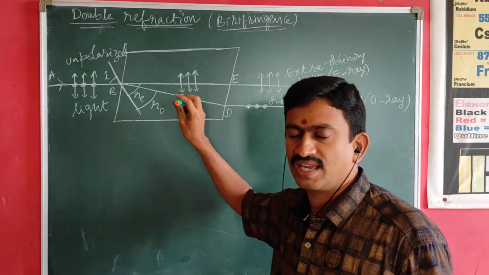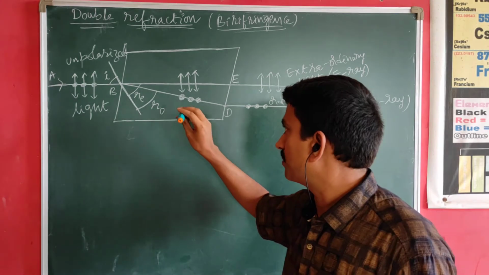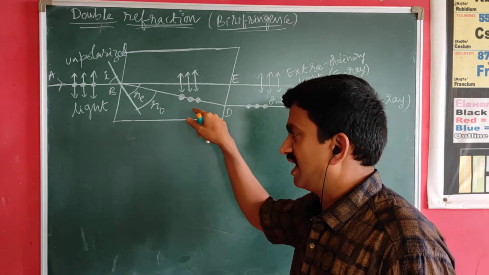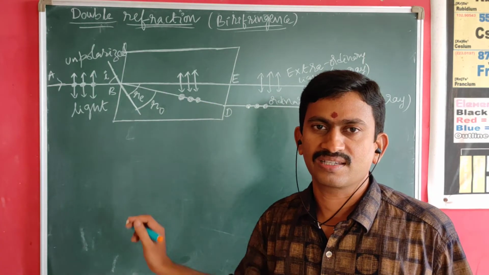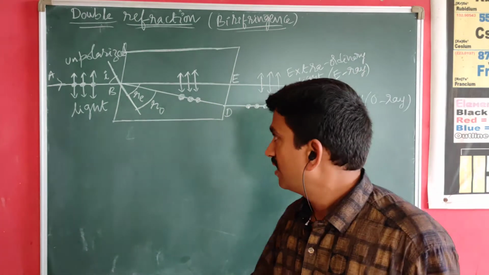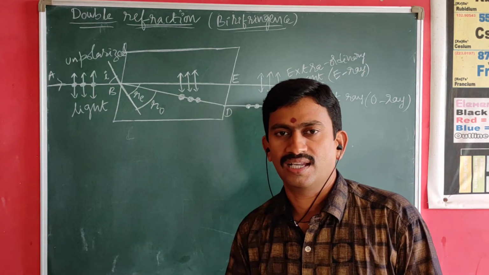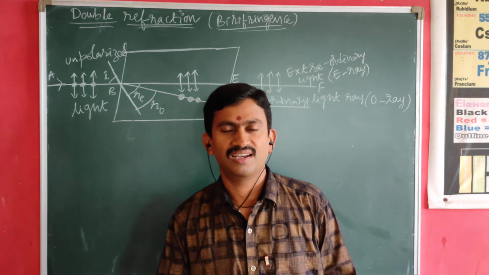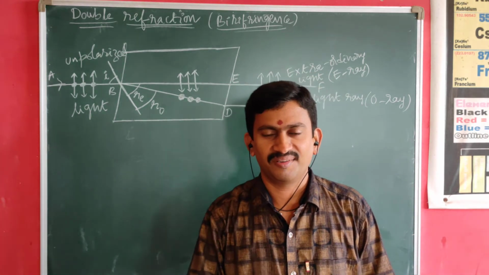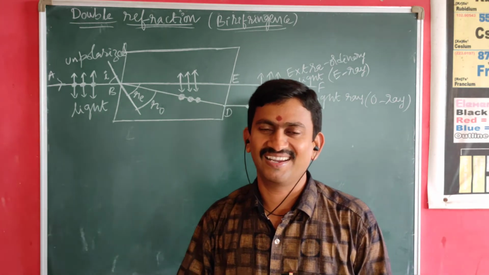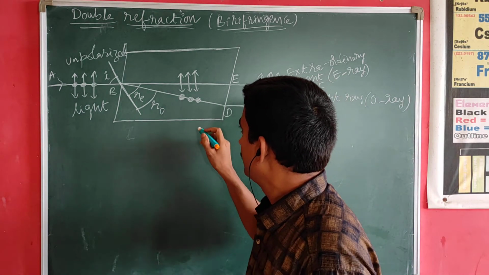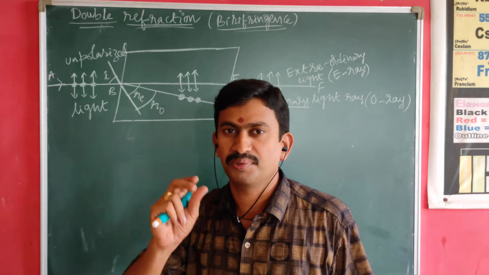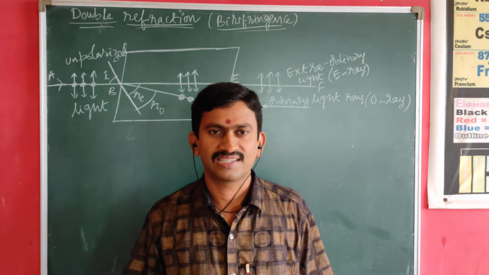The other component has the vibrations perpendicular to the principal section of the crystal. We represented it with the dot components, and it satisfies all the laws of refraction, hence it is called the ordinary ray. The extraordinary ray generally does not satisfy the ordinary laws of refraction, because it has something extra, hence it is called the extraordinary ray. But both the rays are plane polarized. That is the beauty of this particular double refraction concept.